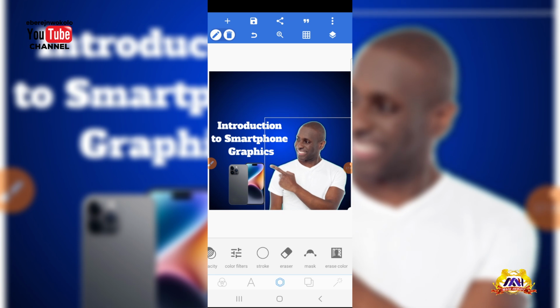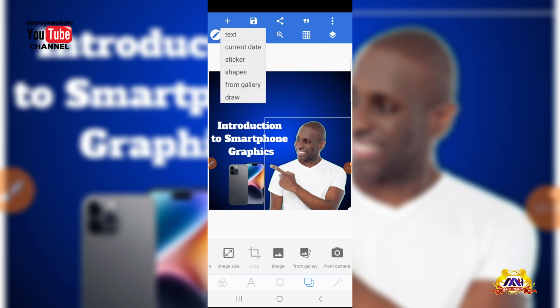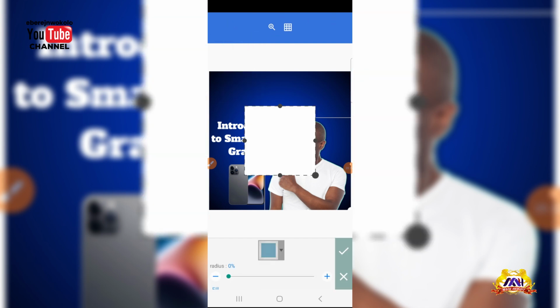If you wish to insert any shape at all again, you can still come back to your shapes and insert any shape. So you can actually insert a shape too if you want. What you need to do is just to click on this plus sign and you see insert shapes.